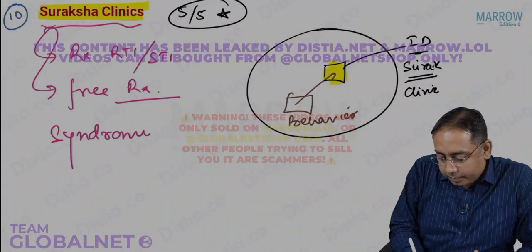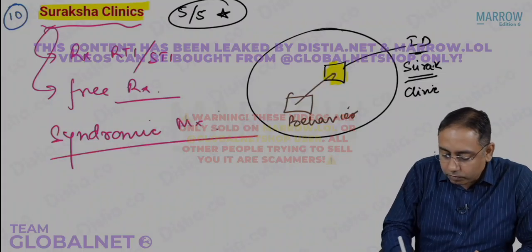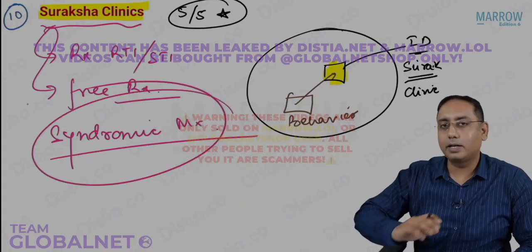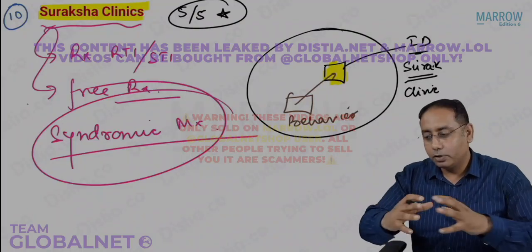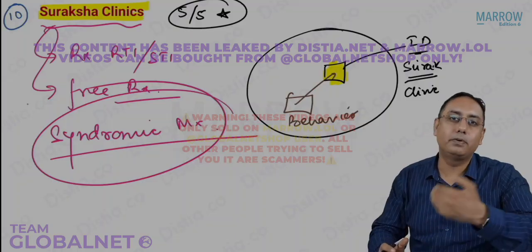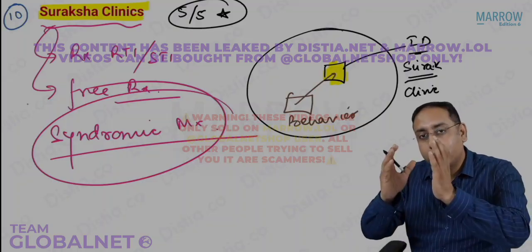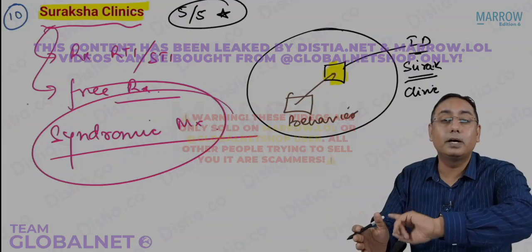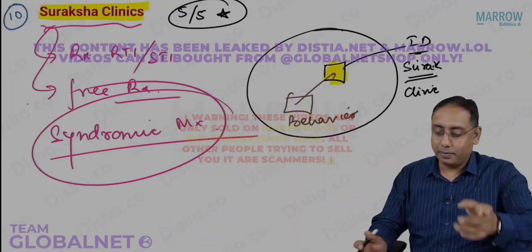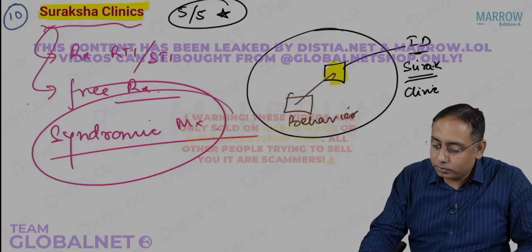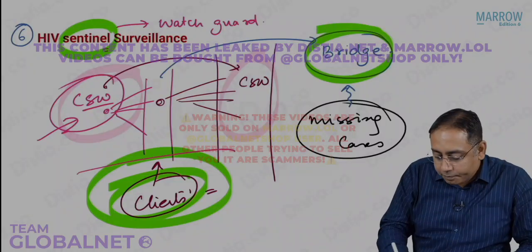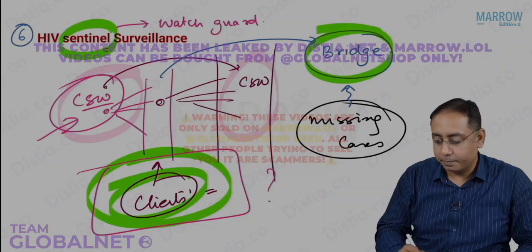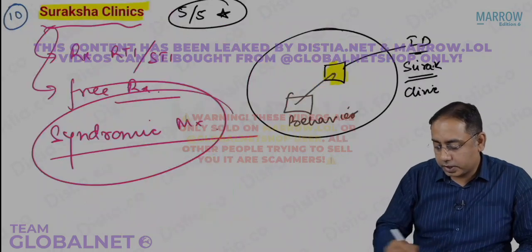The treatment that we give in the Suraksha Clinic is called syndromic management. Now the question is, why do we give syndromic management? It is not just to treat anyone. It is actually to build the base so that you are preventing RTI, STI, and promoting HIV awareness among the bridge population. Are we getting it? Because if you do all the condom promotion only in commercial sex workers, the bridge population is still lying vacant. So that is what we do in Suraksha clinics.